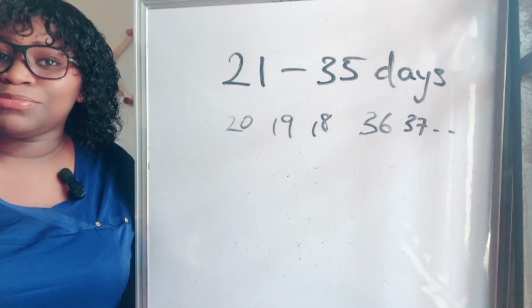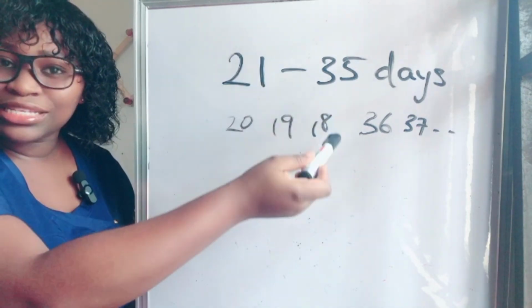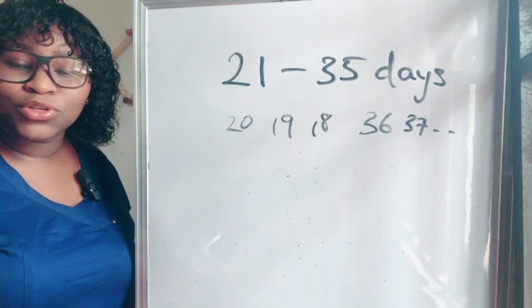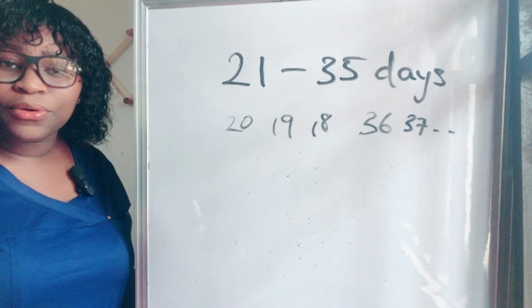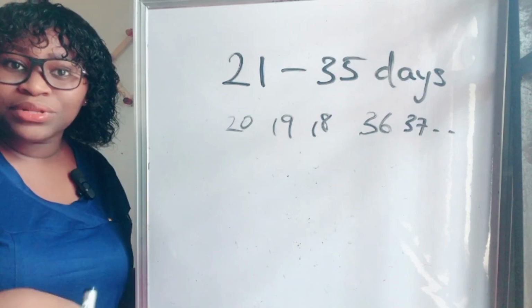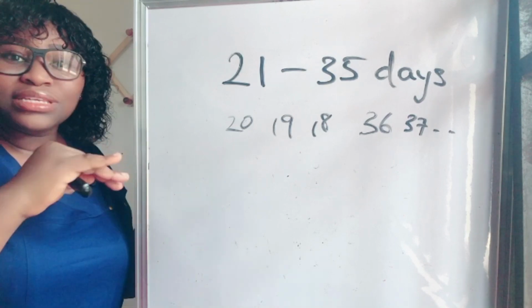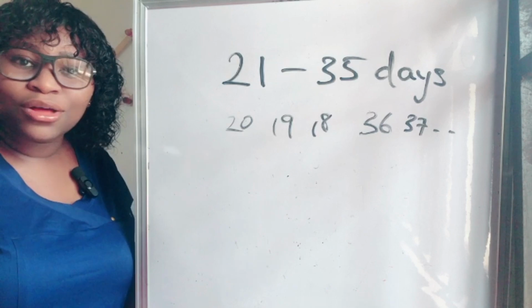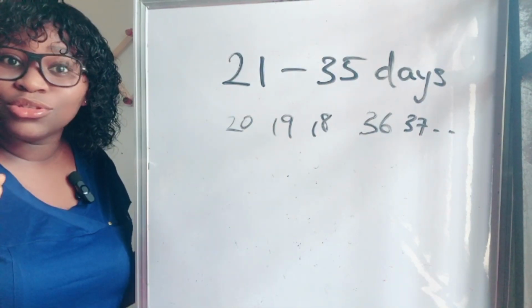Varying cycle length means that your cycle length falls within these 21 to 35 days, but it varies every month. That means this month you can have 24 days cycle, next month you have 28 days cycle, another month you have 27, another month you have 26, another month you have 24. You just have different cycle lengths. That is what we call varying cycle lengths. I also call it irregular cycles because the cycle is not regular.